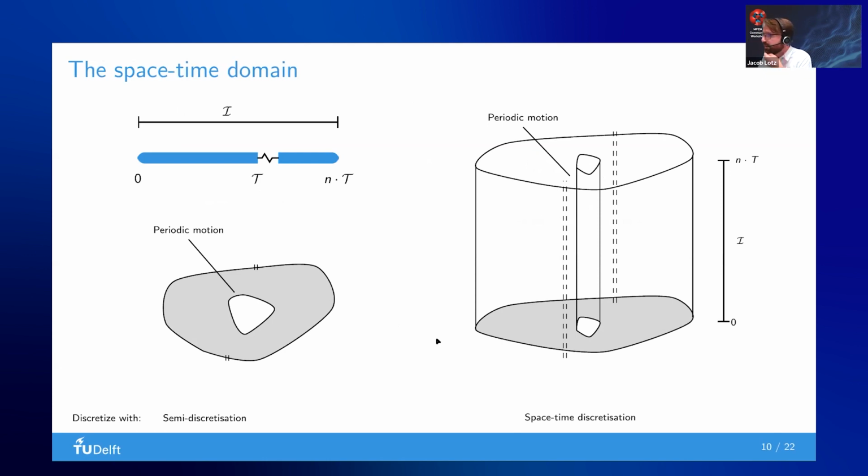And we are going to do this in the space-time domain. Normally, most discretizations are semi-discretizations, so you would have a different discretization for space than for time. But in the space-time discretization, you treat them both very similarly. So you can see time as just another direction in your mesh. In a two-dimensional mesh, the third direction would be time, and in a three-dimensional mesh, the fourth direction would be time. That's also why I'm very interested in 4D mesh developments in MFEM.